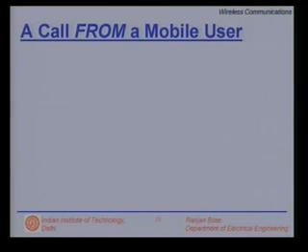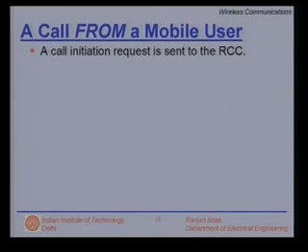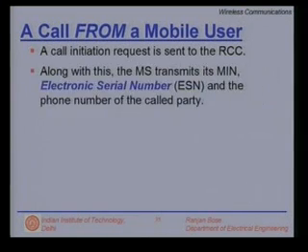Remember, at any time the mobile user is already in touch with at least one base station. So, first a call initiation request is sent to the reverse control channel. Remember, the reverse channels are from the mobile to the base station.